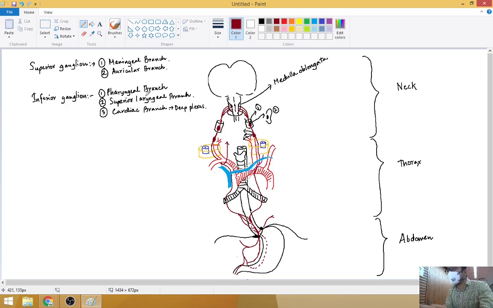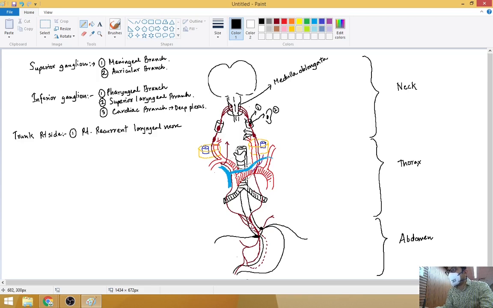The inferior ganglion is in the neck, and within the neck, on the right side, apart from these branches, from the trunk it is giving the right recurrent laryngeal nerve. This one will be winding down and in front, coming up again in front, and it will ascend up along the tracheoesophageal groove.